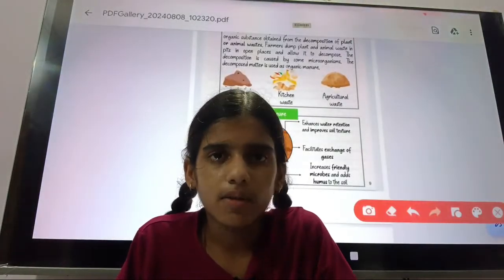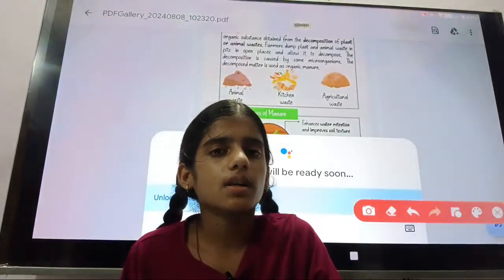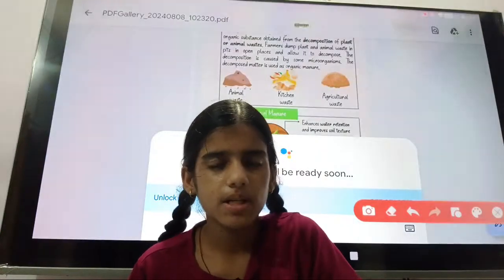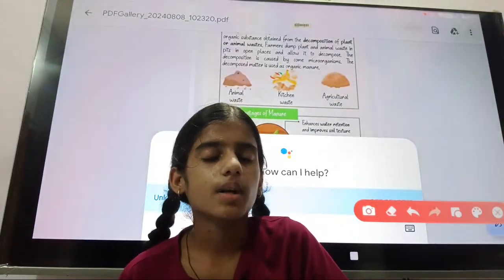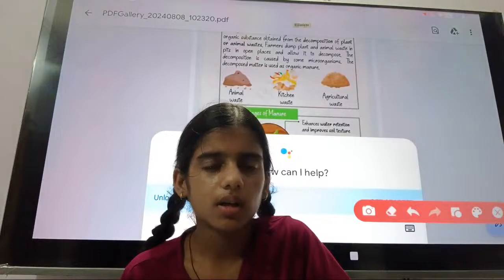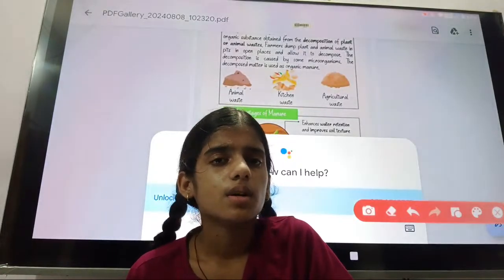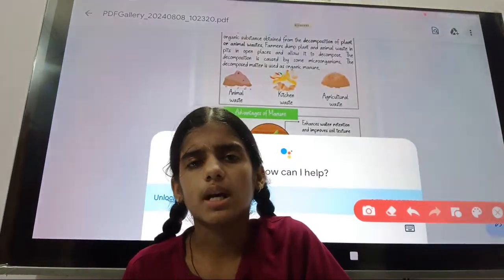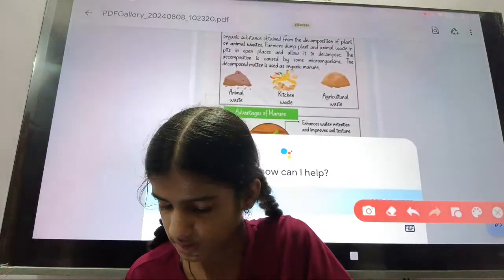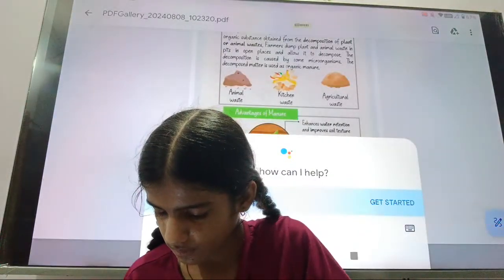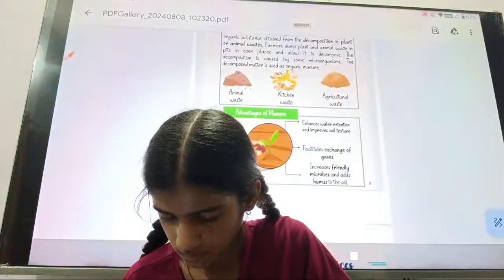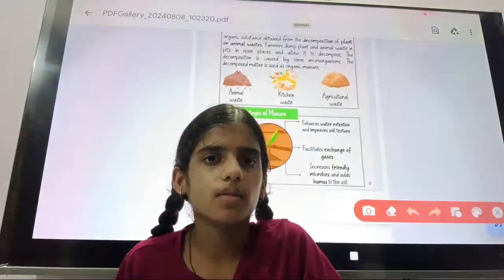So these were the advantages of manure. First, it enhances water retention. Second, it increases the friendly microbes. Third, it facilitates exchange of gases. These were the advantages of manure.